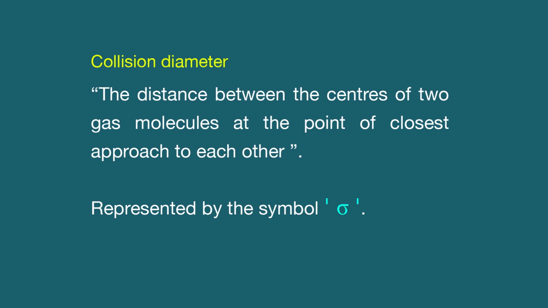It is represented by the symbol sigma. Whenever the centers of two molecules come within a distance sigma of each other, a collision occurs. Consider the collision between two identical molecules. Here, the collision diameters of molecules are of the order of the actual diameters of the molecules.